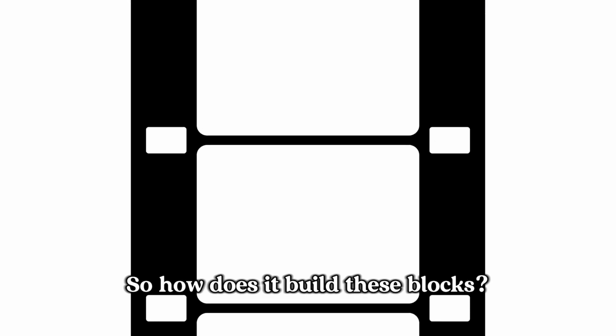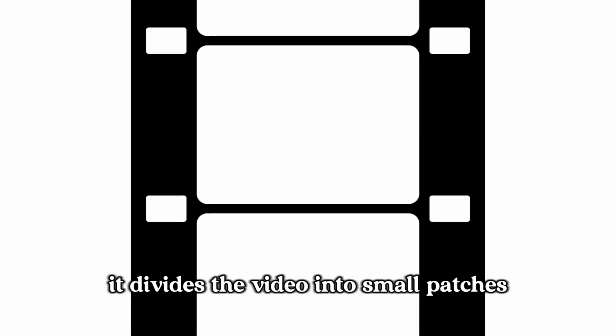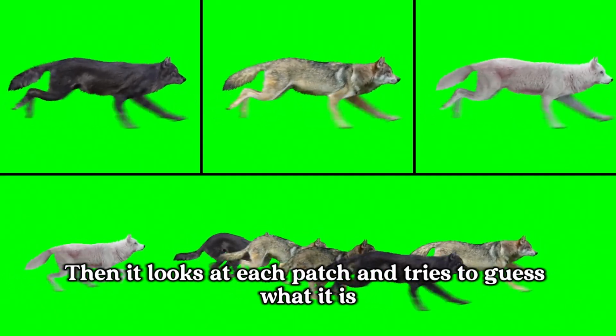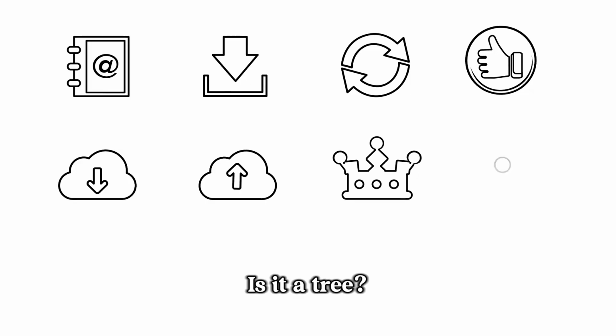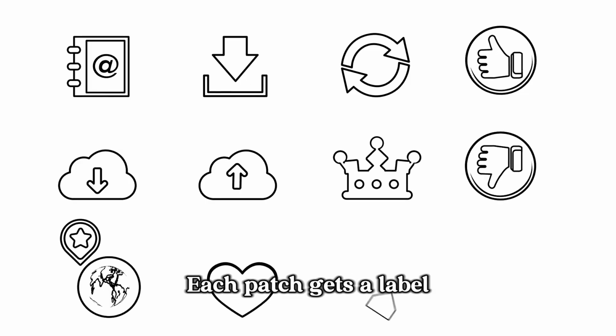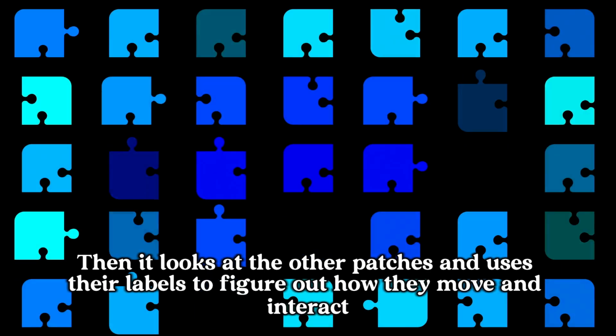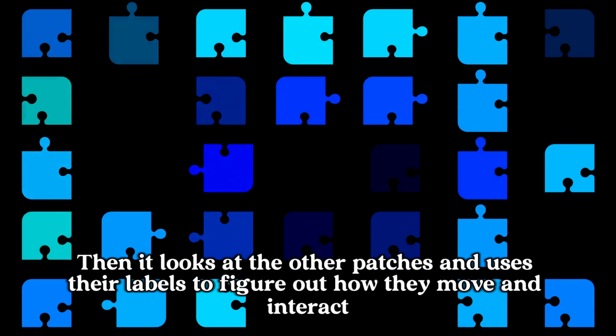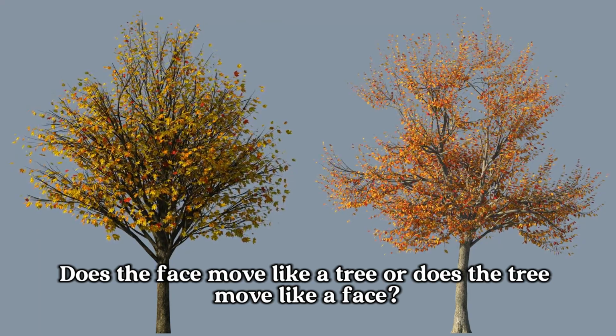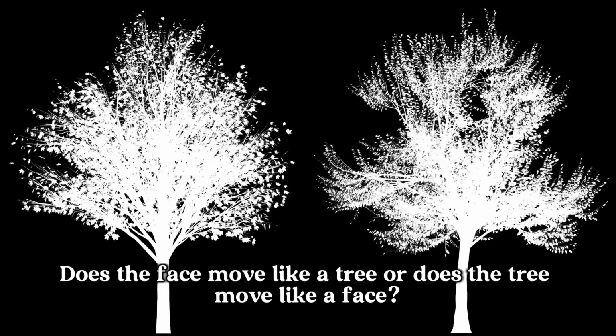So how does it build these blocks? First, it divides the video into small patches. Then it looks at each patch and tries to guess what it is. Is it a face? Is it a tree? Is it a dog? Each patch gets a label. Then it looks at the other patches and uses their labels to figure out how they move and interact. Does the face move like a tree or does the tree move like a face? After figuring out the rules, it can generate new videos.